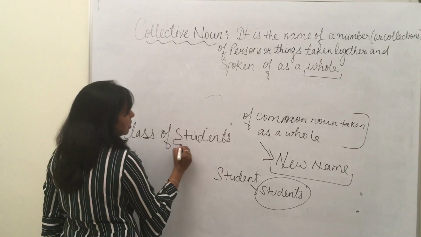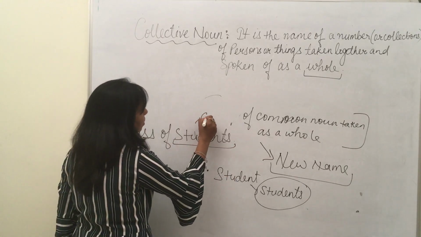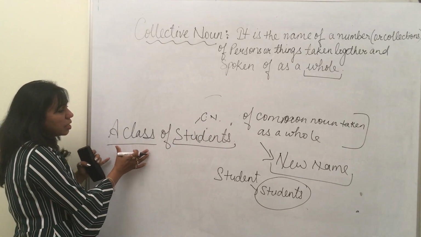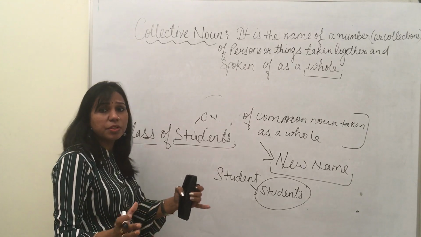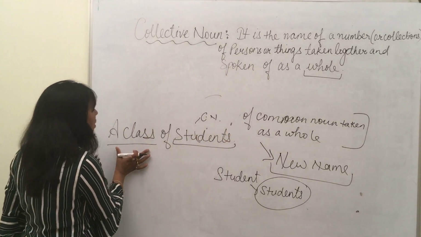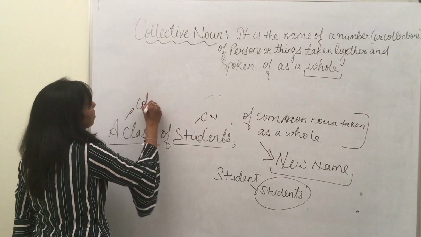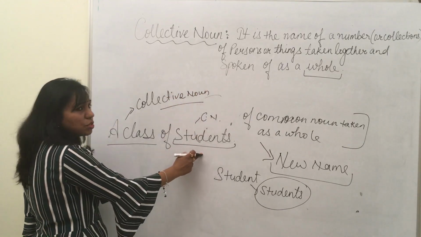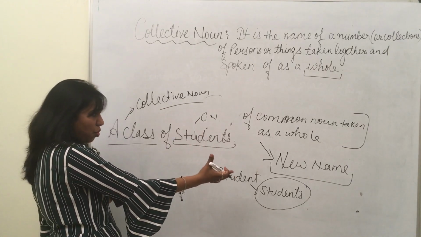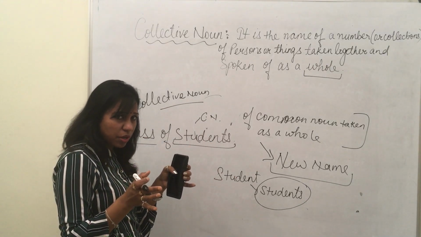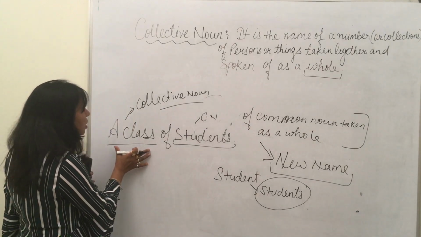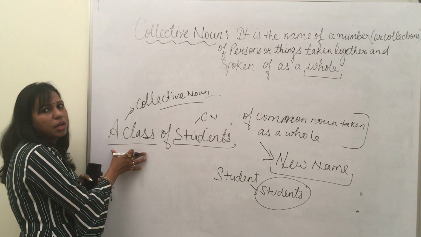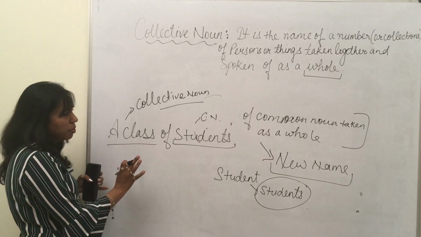Now in a class of students, students, as you already know, is a common noun. The word which makes a class, the group of common noun, is given a name. What name is given? A class. This becomes your collective noun. So students is not a collective noun, it is a common noun in plural form. When the students come together in one place, I take them as a group and give another name to it, that is a class. So this class becomes your collective noun.